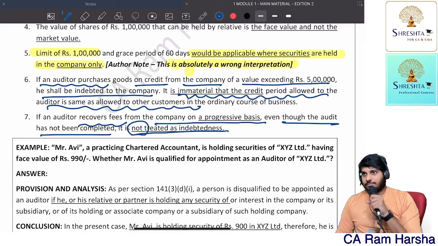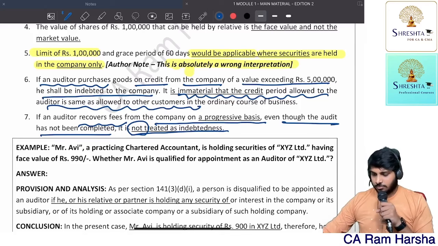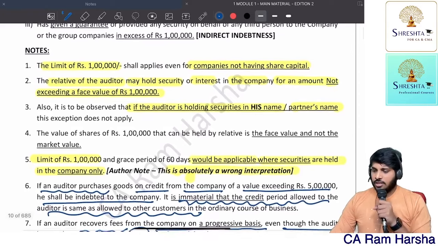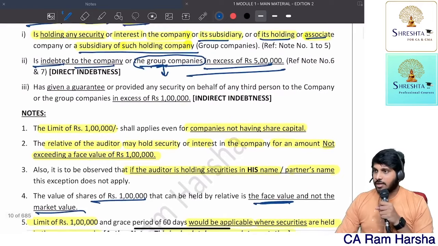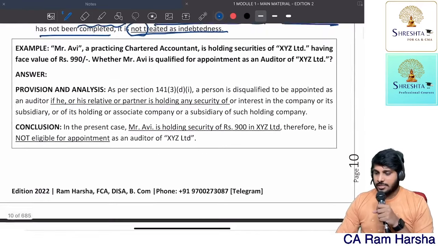All of you understood or not? No. There are a few more clarifications. Market shares, for shares, no. 1 lakh is face value and not the market value. Here, all of you, now you see certain illustrations.